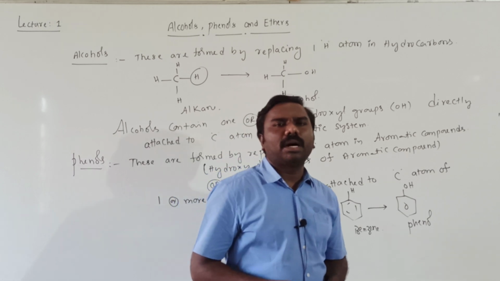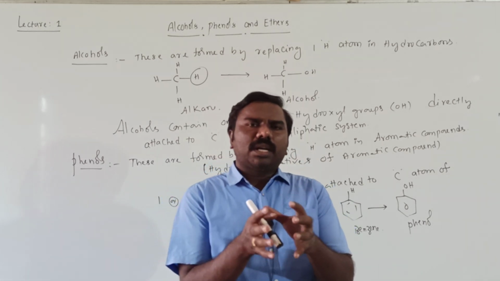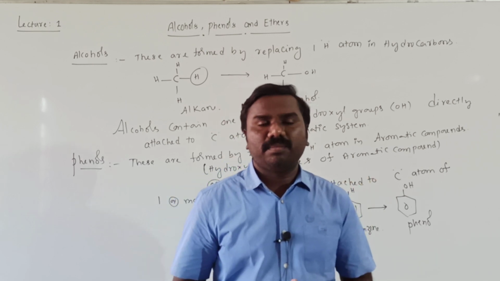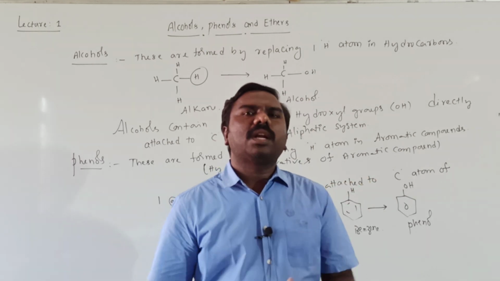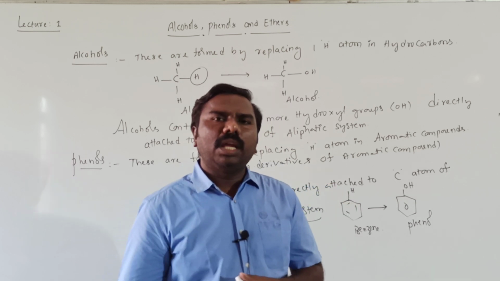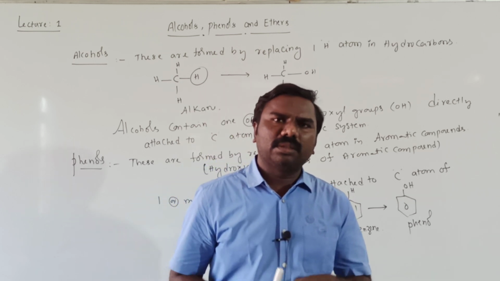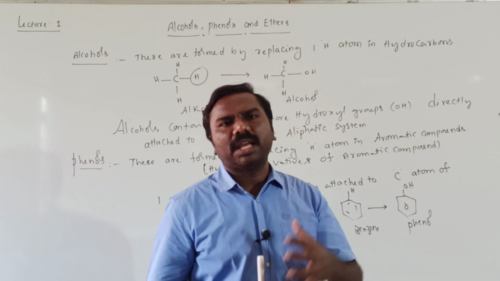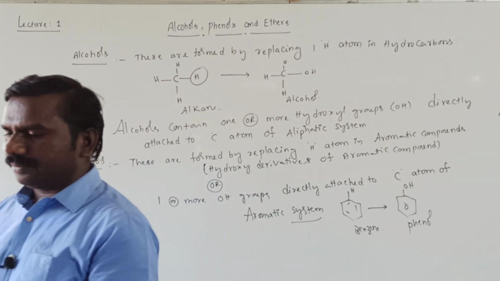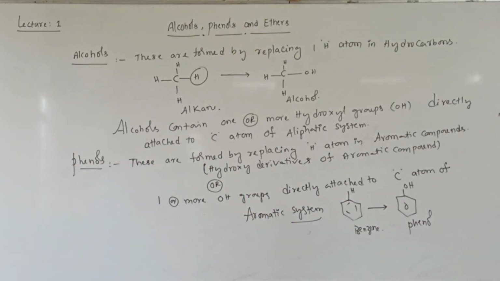So this is about the introduction. One hydrogen replaced by an OH group in alkanes, alkenes, alkynes is named as alcohols. One hydrogen replaced by an OH group in aromatic compounds, nothing but benzenoid compounds, is named as what? Phenols. Right? Next. Afterwards.